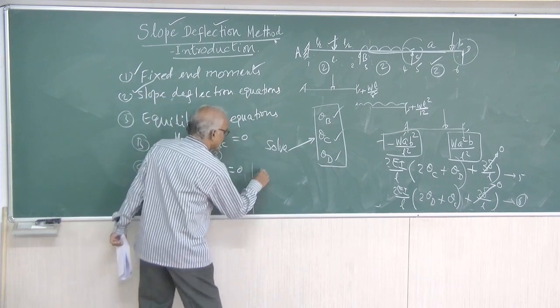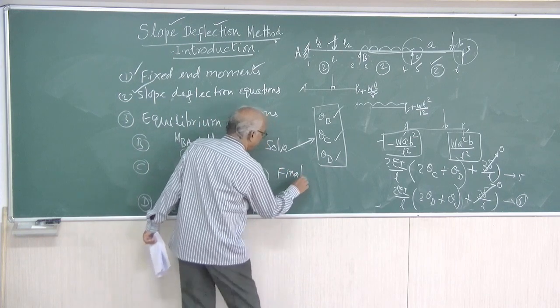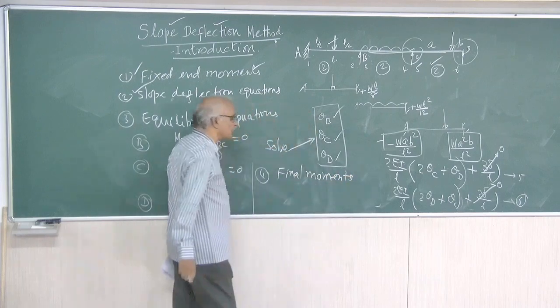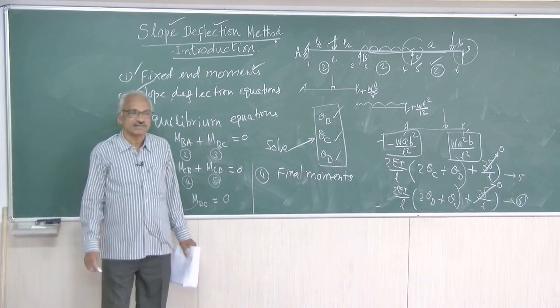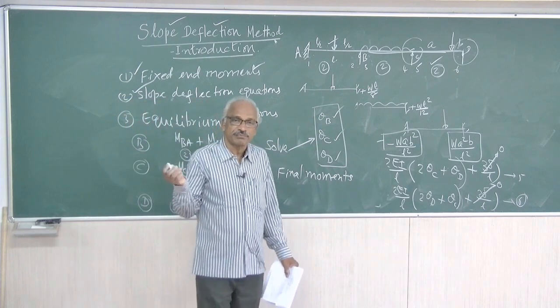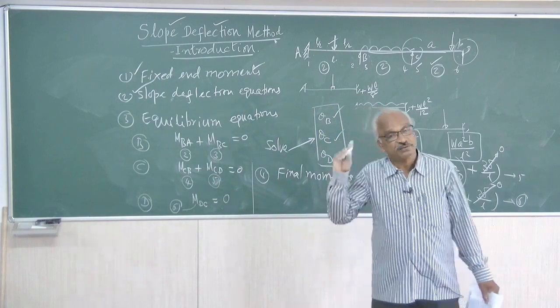So, next is the fourth step. Fourth step is final moments. What you have to do is write down the simplified slope deflection equations from the second step.